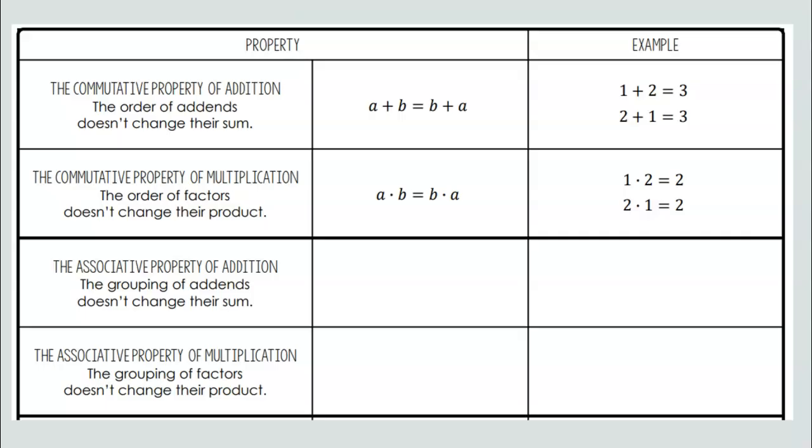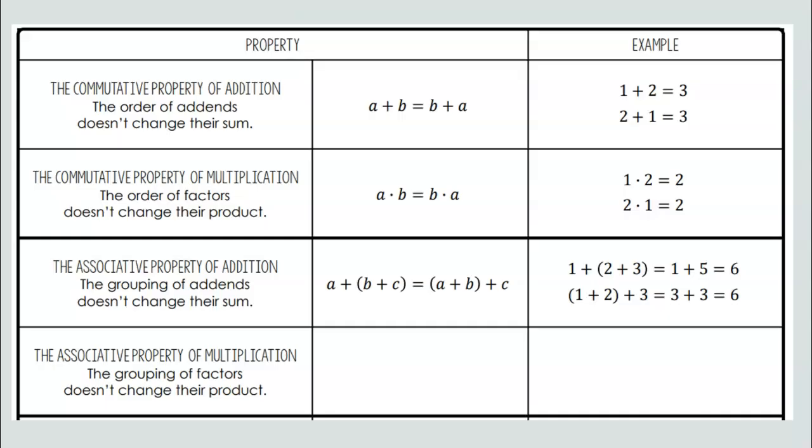The associative property of addition. This is the grouping of addends doesn't change their sum. So I can put a with b plus c in parentheses, and it would give me the same answer as if I did a plus b first, and then c. So 2 plus 3 is 5, plus 1 is 6. That's the same as saying 1 plus 2 is 3, plus 3 also equals 6.